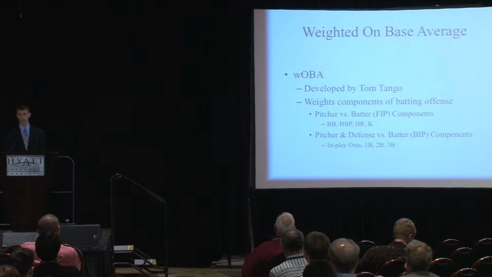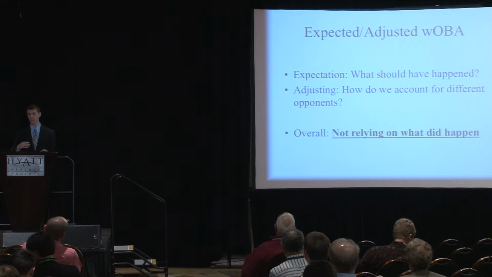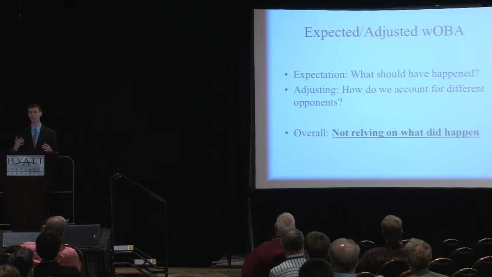In that we're trying to, instead of relying on the results that did happen, look more at the expectation of wOBA. When I'm talking about the expectation, I mean what should have happened. What should have happened on that hard ground ball down the line when Manny Machado backhands it, drops it, picks it up, throws out the runner at first? What should have happened? Probably most instances should not have been an out.